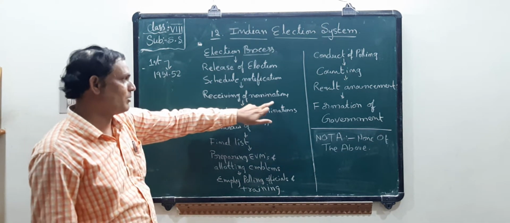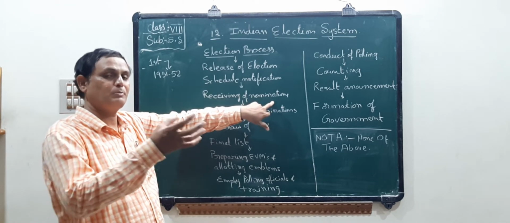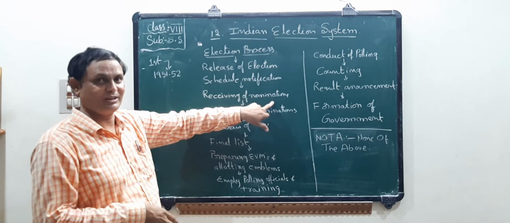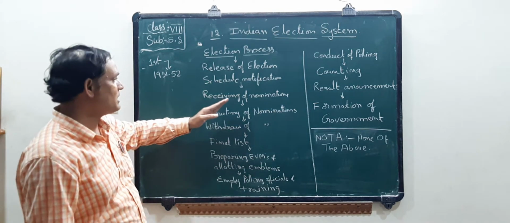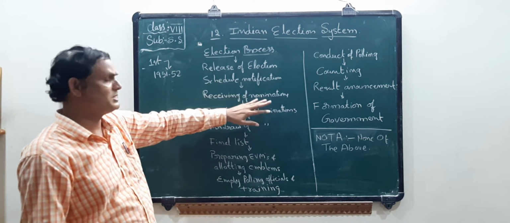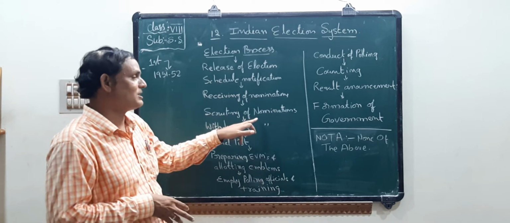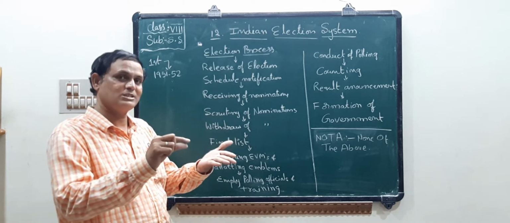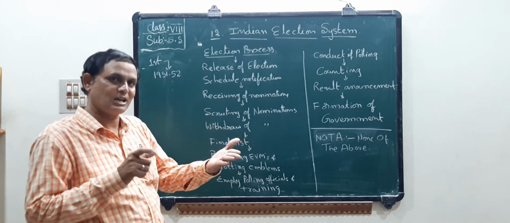Next, receiving of nominations. Some aspirants come from different parties. Some people will compete as individuals; they are called independents. When the Election Commission receives the nominations, it will scrutinize them: what the particulars are, what the rules and regulations are, whether they are right or wrong.